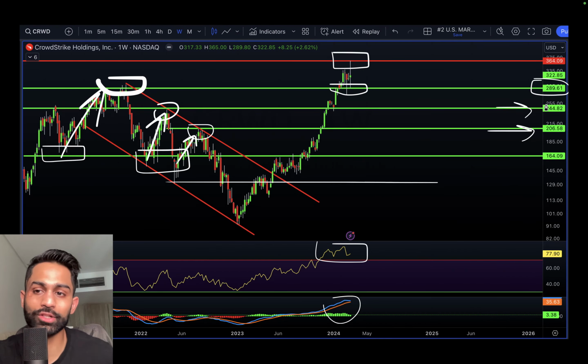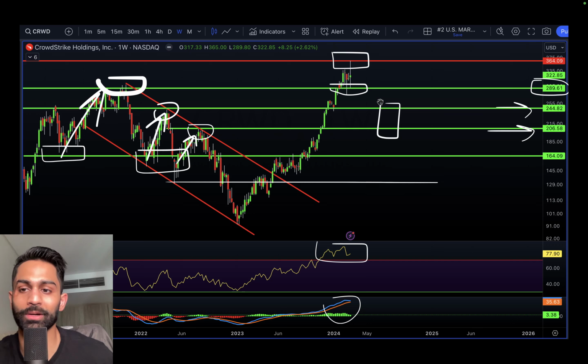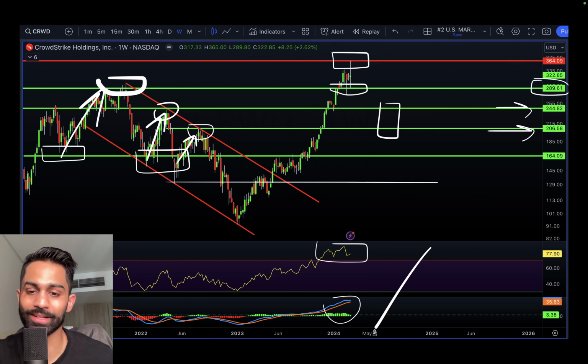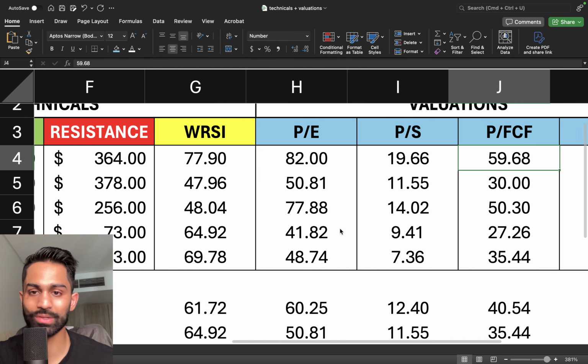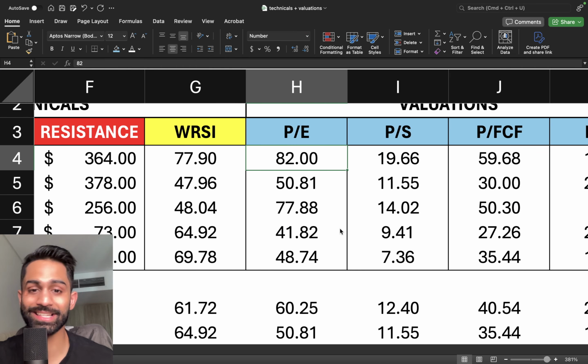I would say ideally at 244 or $206. So any of these 2 levels is where CrowdStrike would make for a better swing trading opportunity. And of course, 164, 165 would be perhaps the best, but not at the moment, considering how overbought the stock is at the moment. Now, coming over to valuations, I would say 82 times earnings multiple is one of the most expensive cybersecurity stocks here.